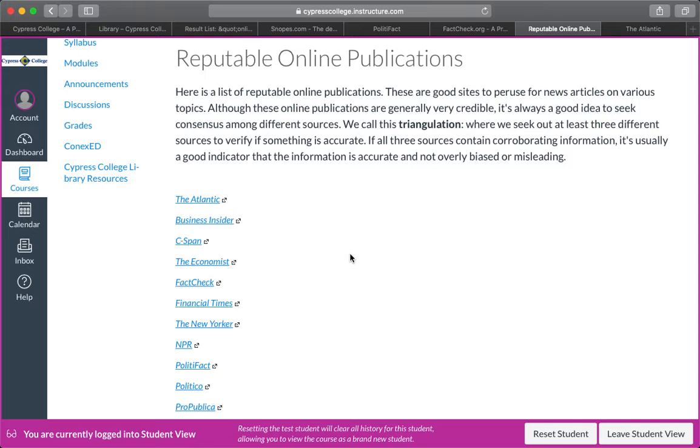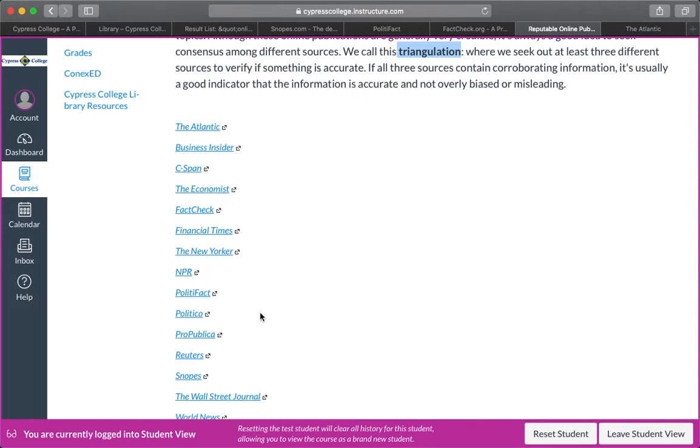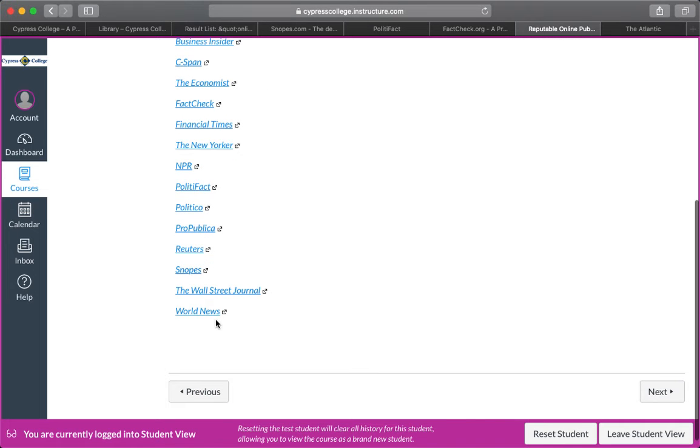So in order to figure out the validity or the credibility of a particular source, we want to practice what we call triangulation. When we triangulate something, it means that we find three different points to help locate something. This is used in navigation a lot, but we're using it metaphorically here. So we want to find at least three different sources that can corroborate that information.